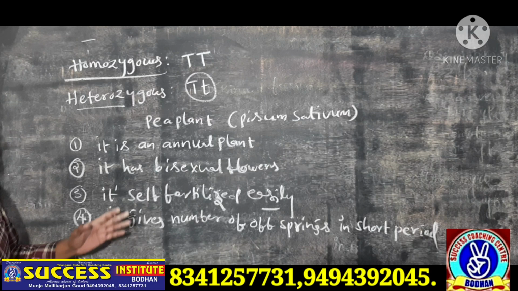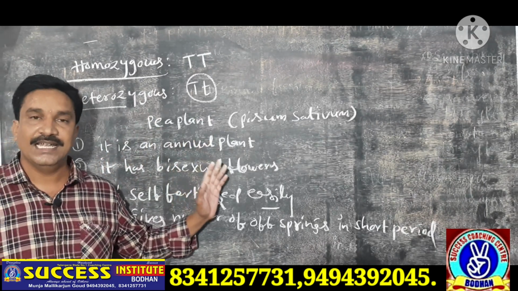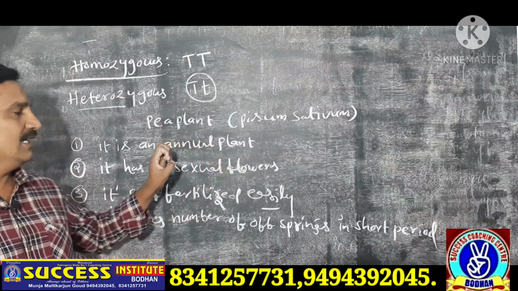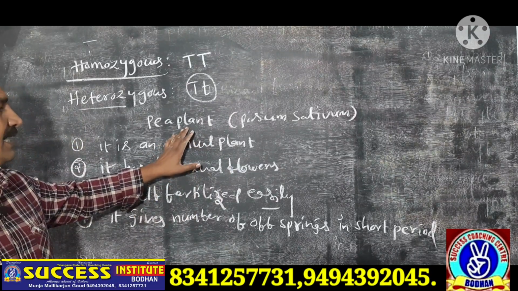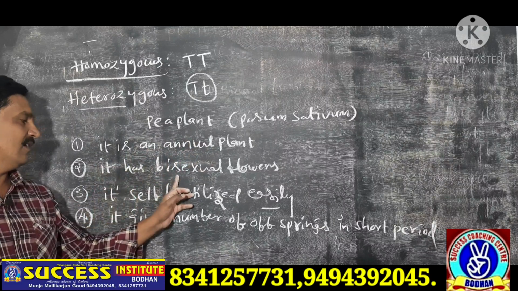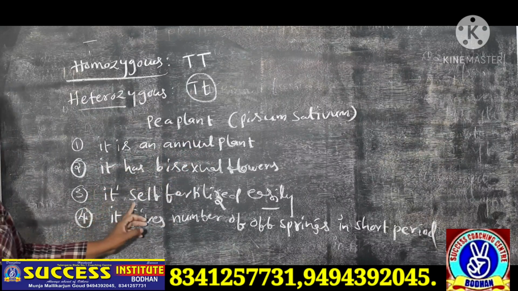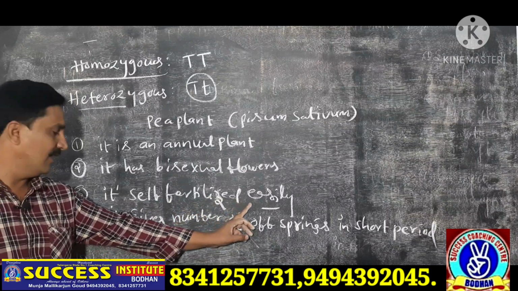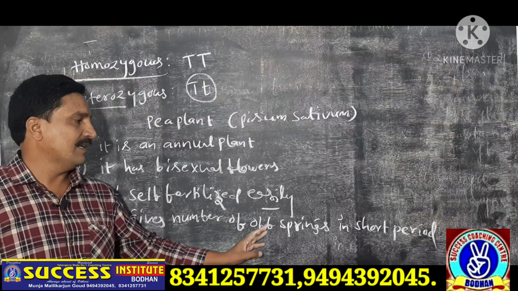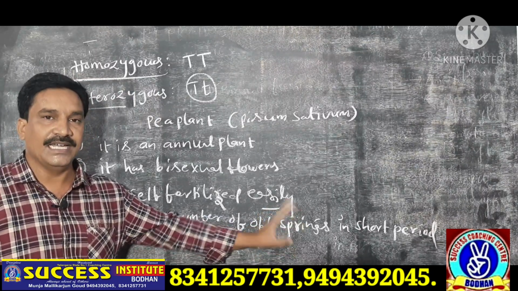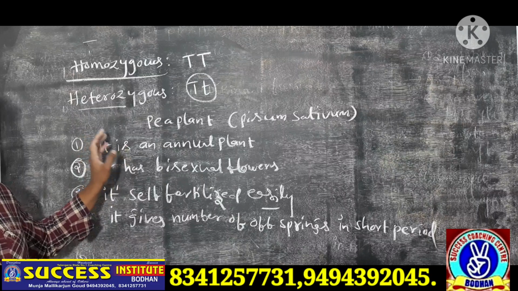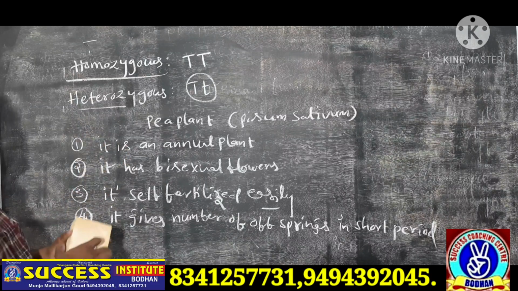This is also a very, very important 4 marks question for IPE purpose. What are the reasons? It is an annual plant. It has bisexual flowers. It self-fertilizes easily within the flower. It gives a number of offsprings in a short period. Because of this, Mendel selected the pea plant for his experiment.